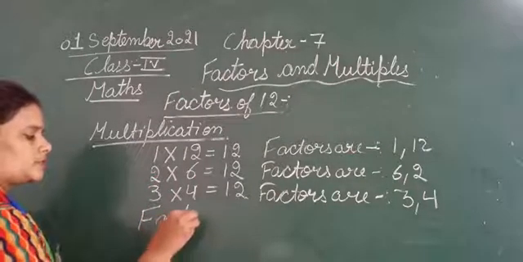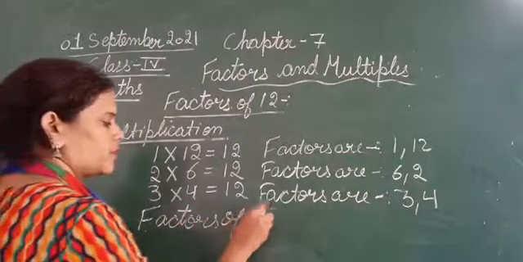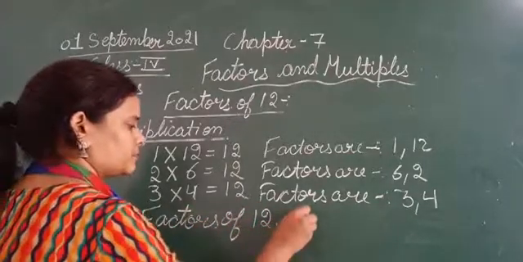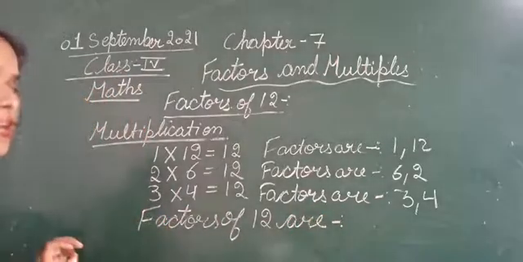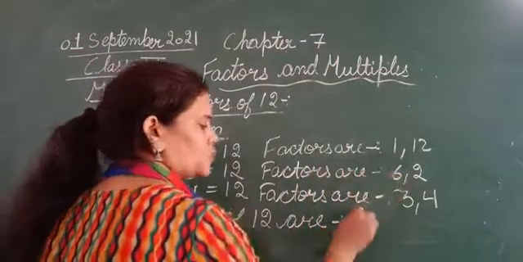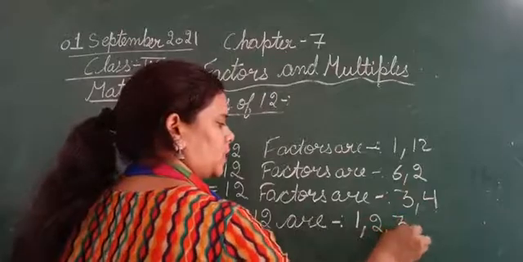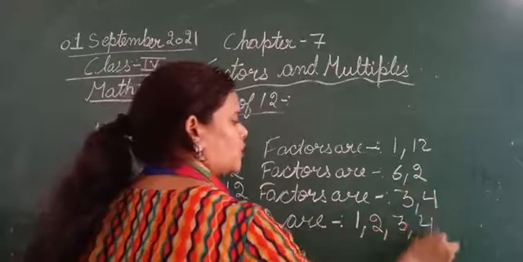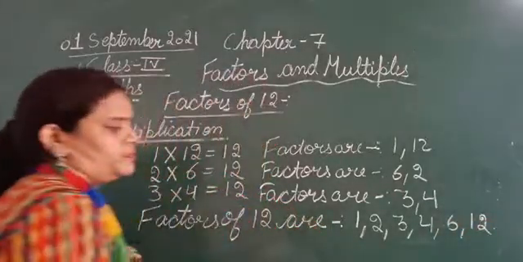Factors of 12 are, so the factors of 12 are, हमेशा इसको increasing order, ascending order में लिखिए, that is 1, then 2, 3, 4, 6 and 12.